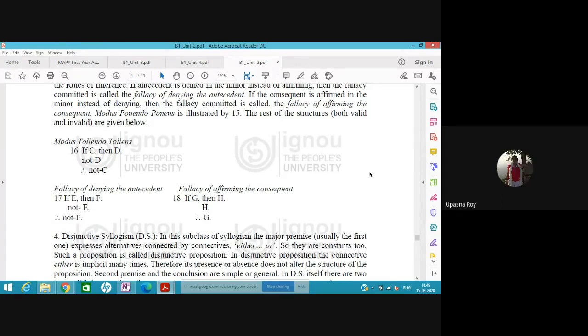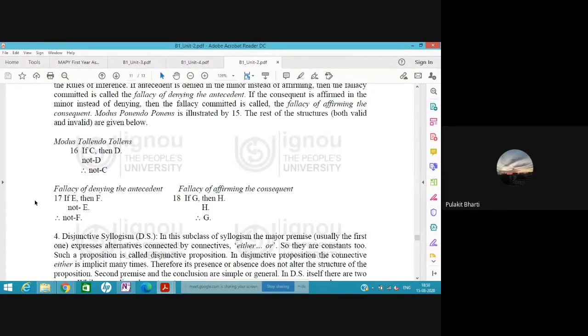Can you repeat the statement you just made? Which statement? See, what we did in modus ponens was we affirm the antecedent.